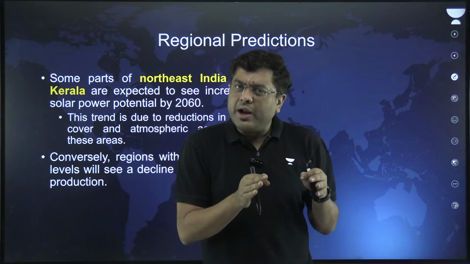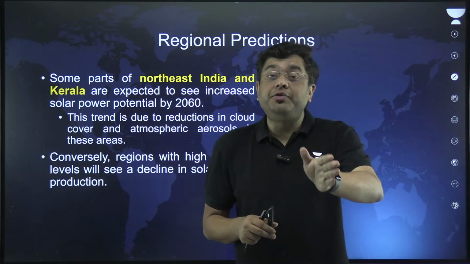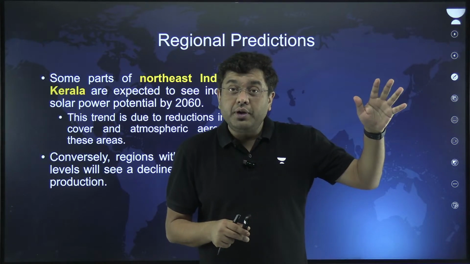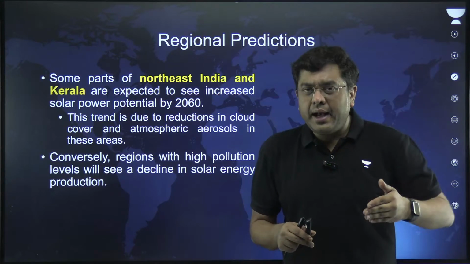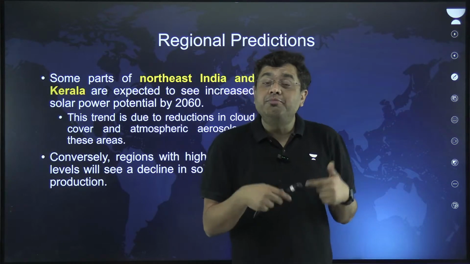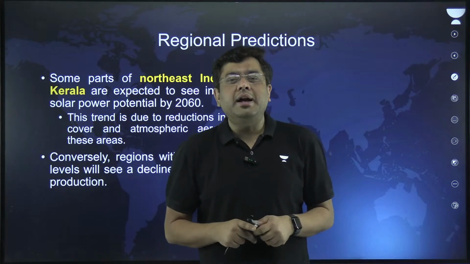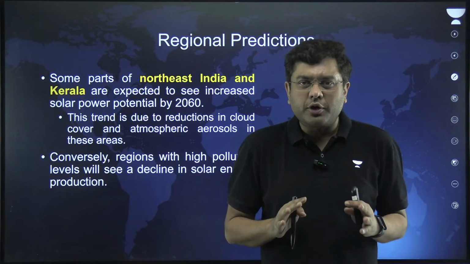Because at present, Kerala is one of the first receivers of monsoonal rain, with very dense clouds, and Arunachal Pradesh is one of the larger receivers of rainfall in India. Both these areas projected to have more sunshine days means there is going to be a drying of the climate. And that does not bode well for the temperature rise across the country.